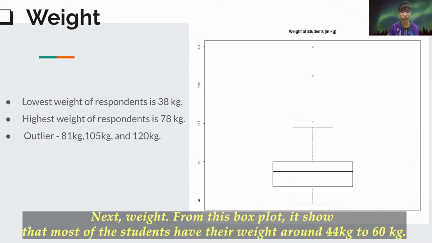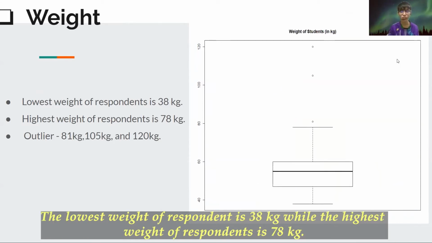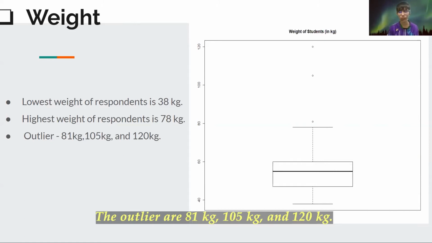Next, weight. From these both plots, it shows that most of the students have their weight around 44 to 60 kilograms. The lowest weight of the respondents is 38 kilograms, while the highest weight of respondents is 78 kilograms. The outliers are 81, 105, and 120 kilograms.